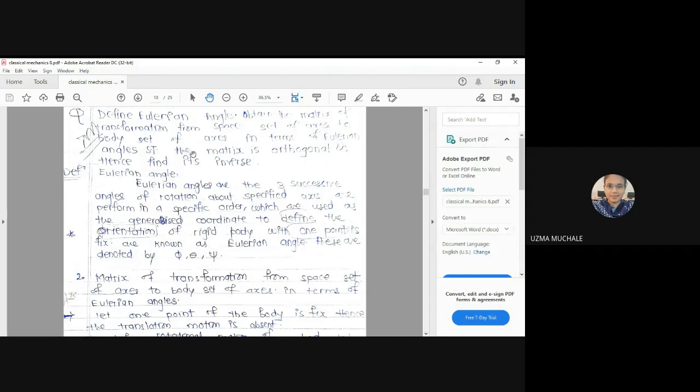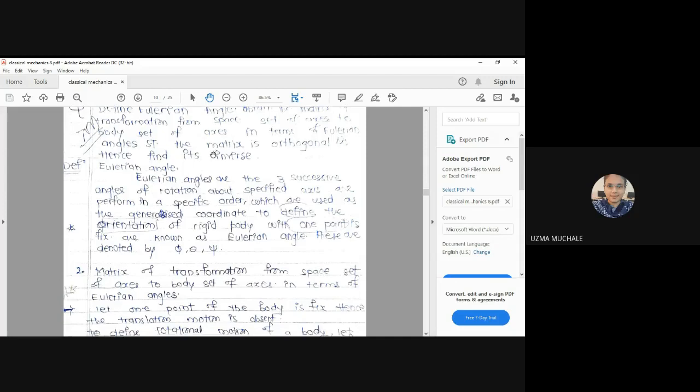So now we have to find out that matrix, and we have to show that that matrix is an orthogonal matrix. And next we have to find out its inverse. Okay, what are the things we have to do? First you have to define Euler angle, then find the matrix from space set of x's to body set of x's, then show that that matrix is orthogonal, then find its inverse. Four things we have to do. Let us start one by one.